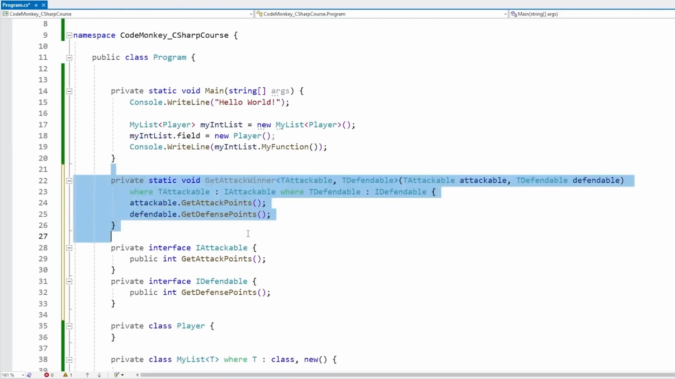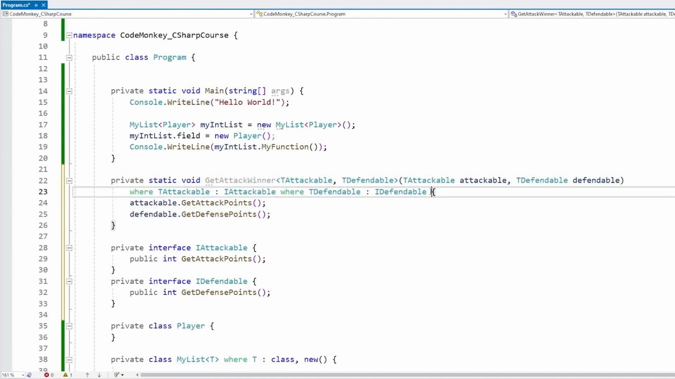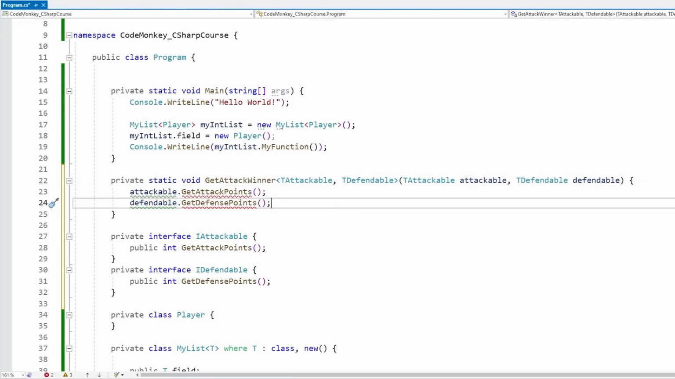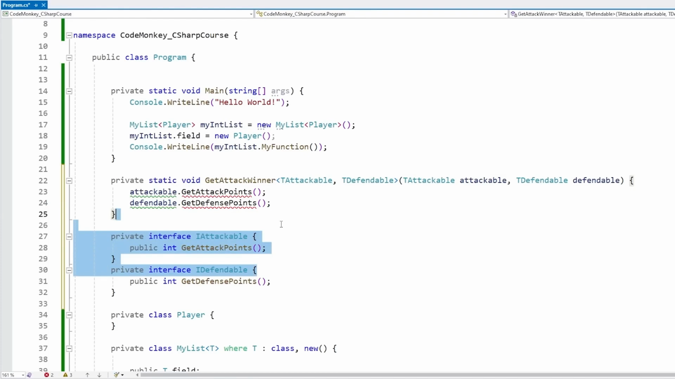That means that this single function is really adaptable and can be used with a ton of different types. Whereas if we were to remove these constraints, then nope, we cannot access these functions because we have no guarantee that whatever types we use here will actually have these interfaces.